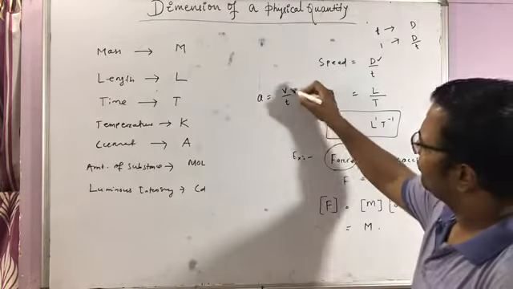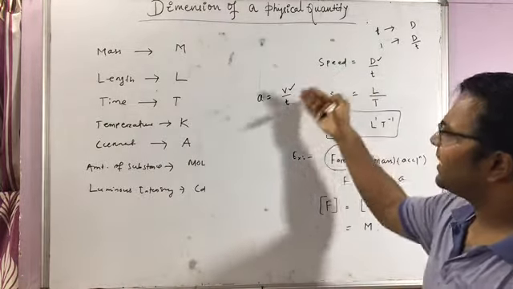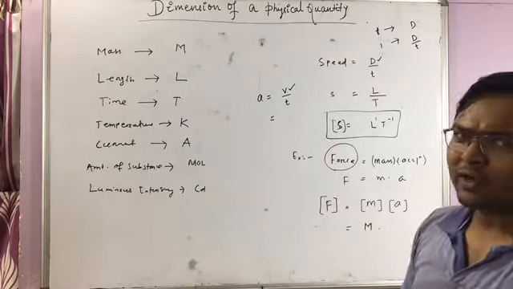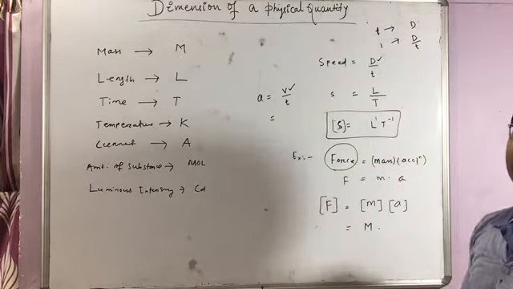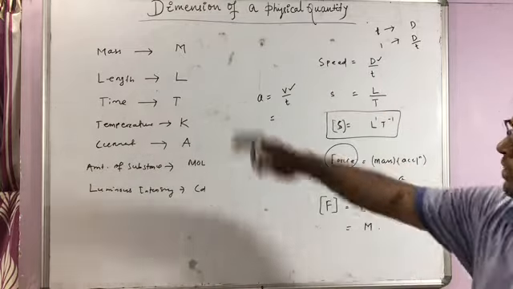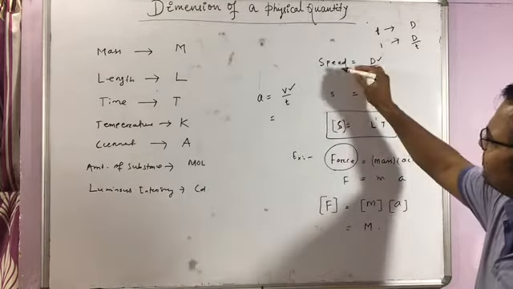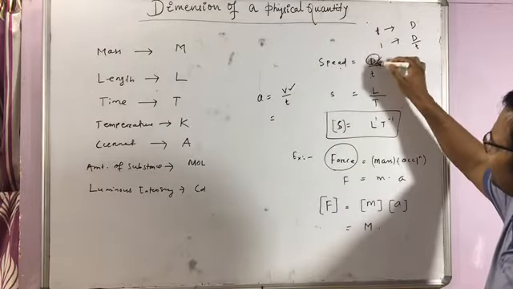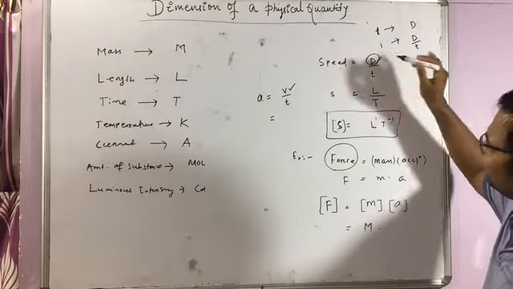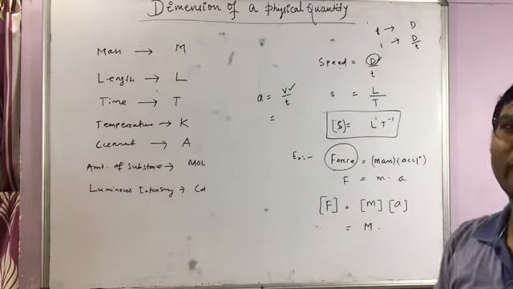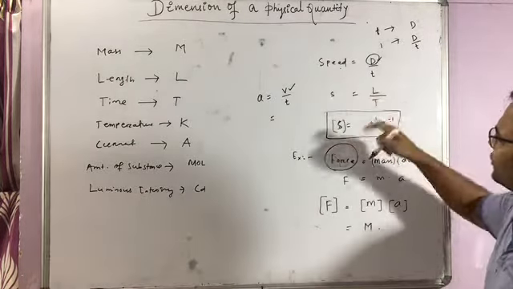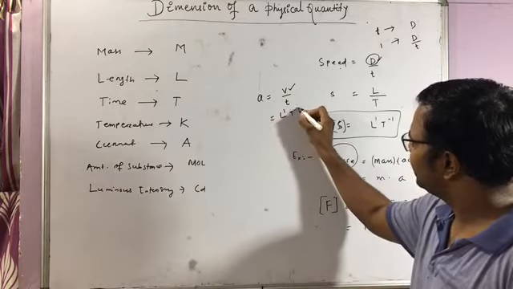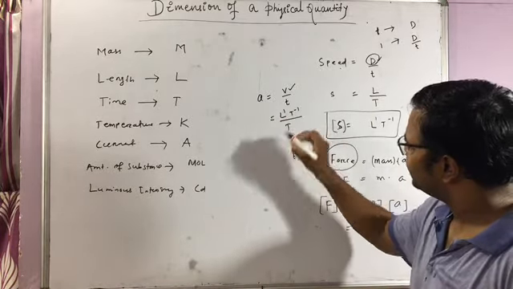Velocity and speed have equal dimension. Velocity is displacement by time, and displacement belongs to length. So speed and velocity must have the same dimension. If you replace distance by displacement, the quantity will be velocity. So for velocity, the dimension is L to the power 1, T to the power minus 1, and for time it is T.